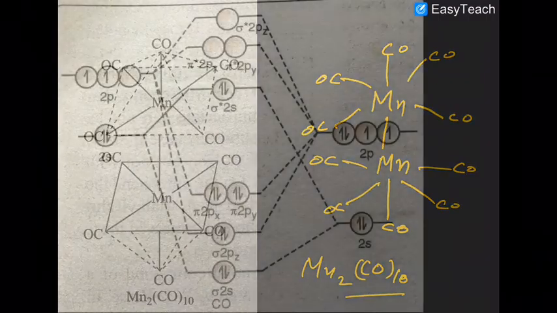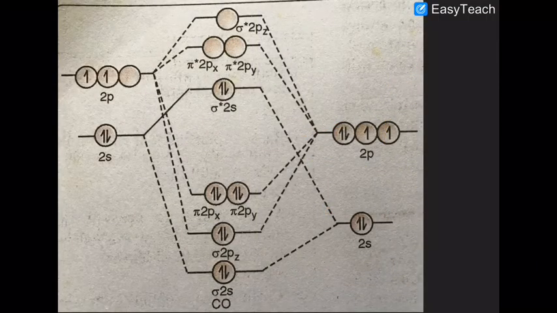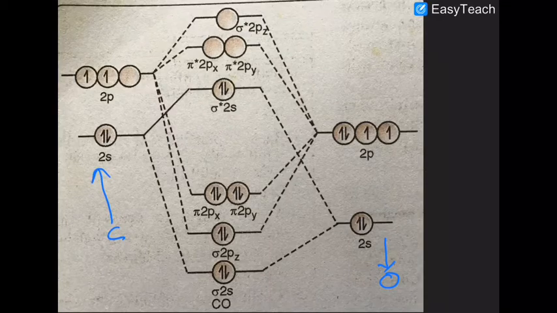Are you getting that in your mind now? Now look at that. I am talking about the carbon monoxide molecule. The carbon monoxide molecule has a unique configuration. What is the unique configuration? Due to the very high electronegativity of oxygen, its energy level gets lowered, and due to comparatively low electronegativity, carbon has a higher energy level. So the atomic orbitals of oxygen have a lower energy level, and the atomic orbitals of carbon are at a higher energy level, but still they are able to overlap together.